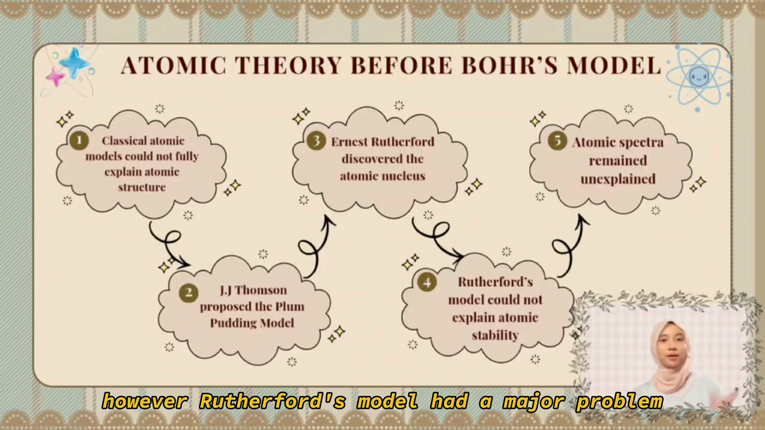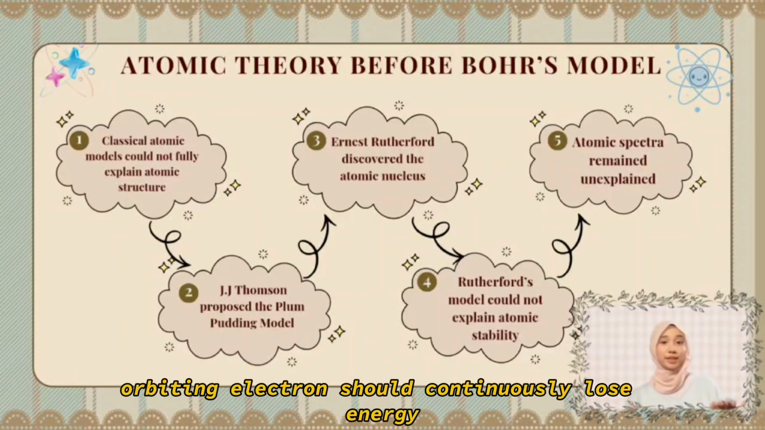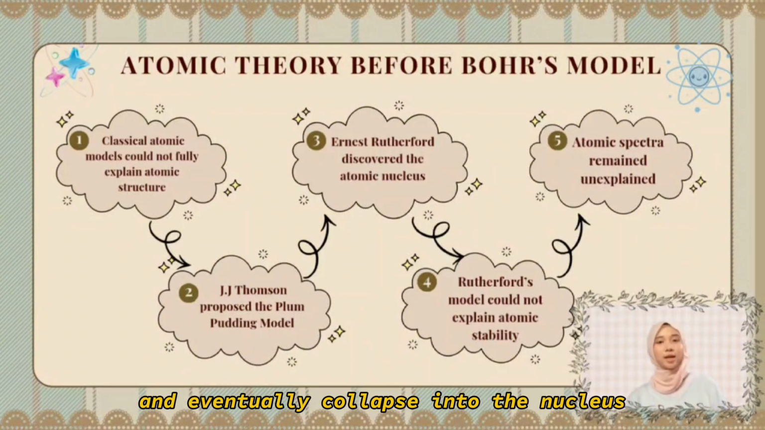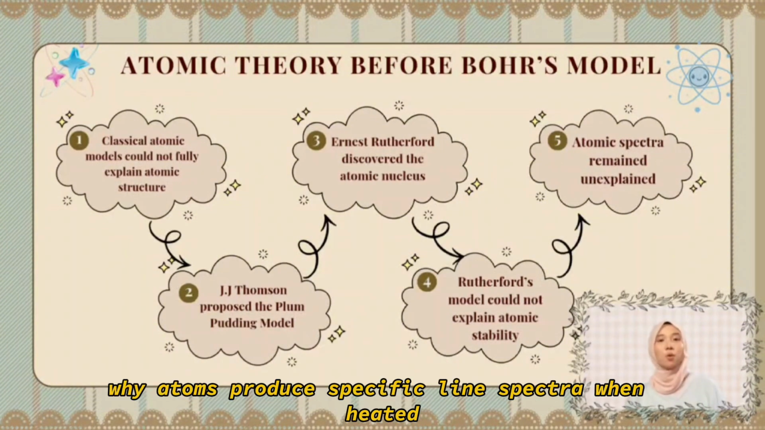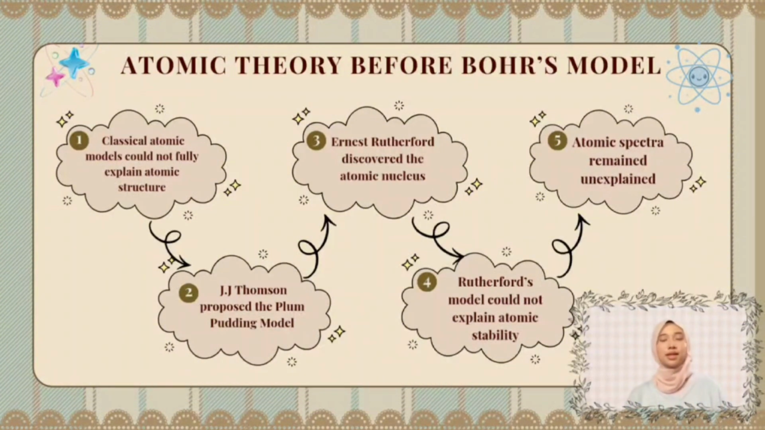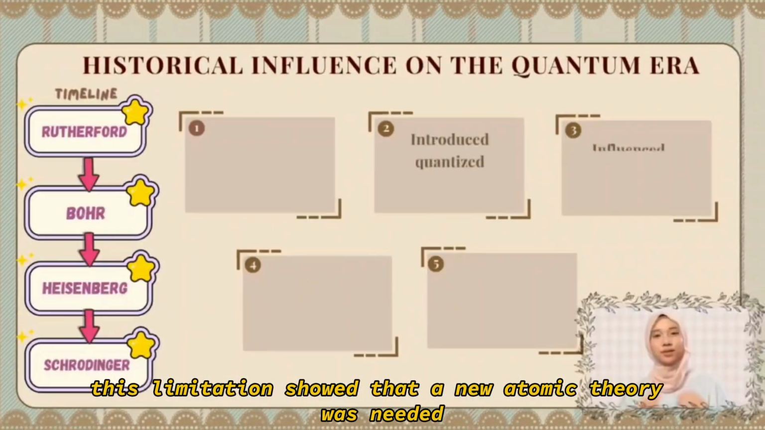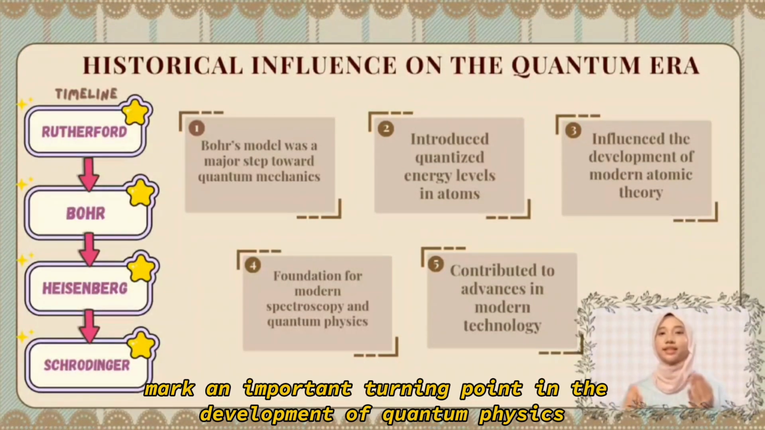However, Rutherford's model had a major problem. According to classical physics, orbiting electrons should continuously lose energy and eventually collapse into the nucleus. Scientists also could not explain why atoms produce specific line spectra when heated. This limitation showed that a new atomic theory was needed. Bohr's atomic model marked an important turning point in the development of quantum physics.